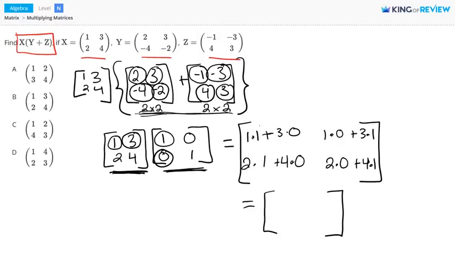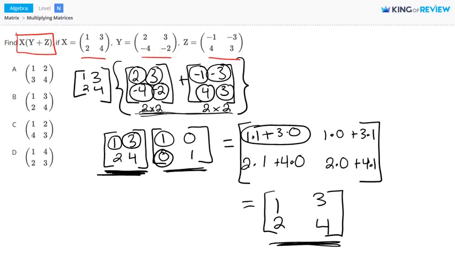Now let's simplify these entries. 1 times 1 plus 3 times 0, that's going to give us 1. Then we get 2, 3, and 4. And you can see that this matrix here is the same matrix that we had over here. So letter B is correct.